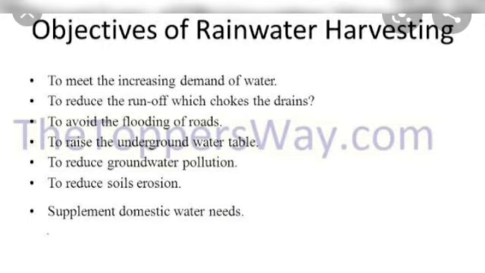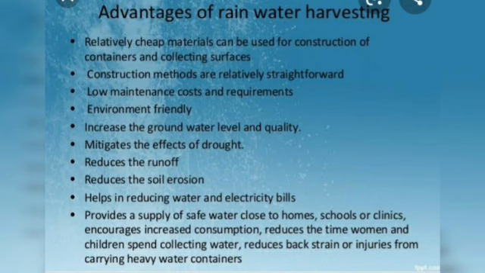Now what are the objectives of rainwater harvesting? Recharging the groundwater and raising its level is one. Then checking the rainwater from being polluted. Then meeting the demand for water in the dry season, reducing soil erosion, and reducing groundwater pollution. Those were the objectives of rainwater harvesting.